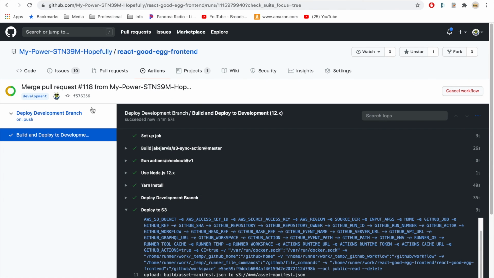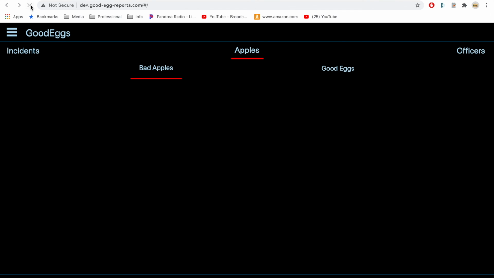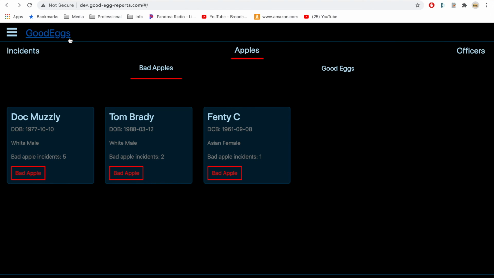All right, it just finished up. So let's see if my changes actually made it to development. I'm going to refresh this page, and there we have it. As soon as I merge the pull request, it automatically updates in development. So that's mainly what I worked on. Thank you so much.